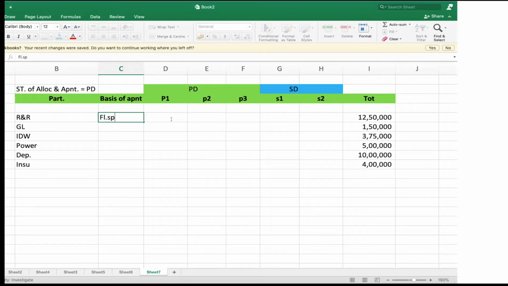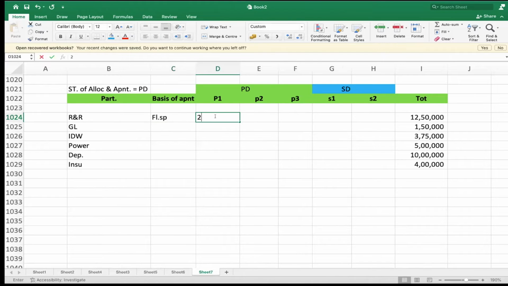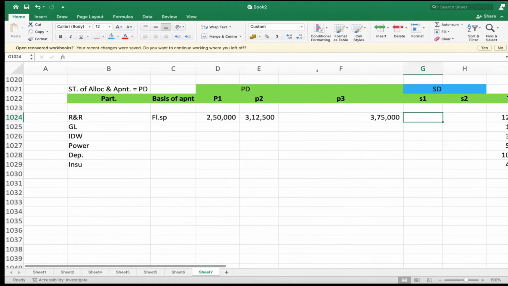First, P1 is 2,50,000. Good. Next, 3,12,500. Then 3,75,000. Next, 2,50,000.